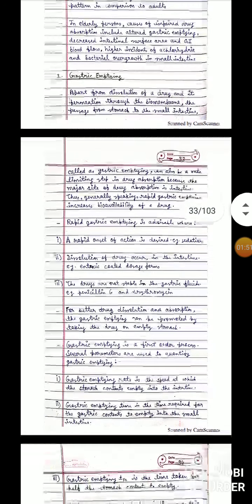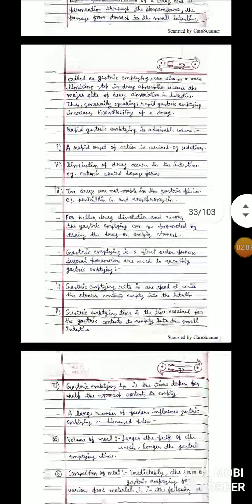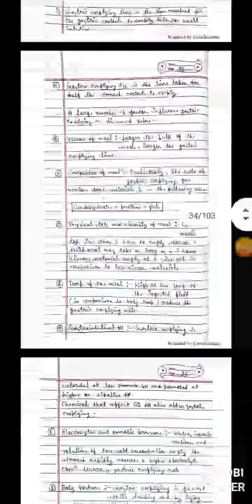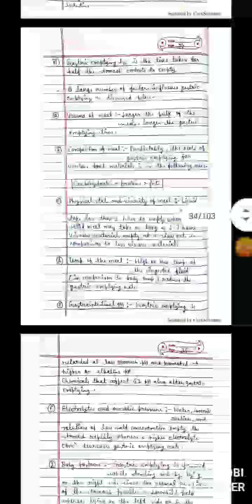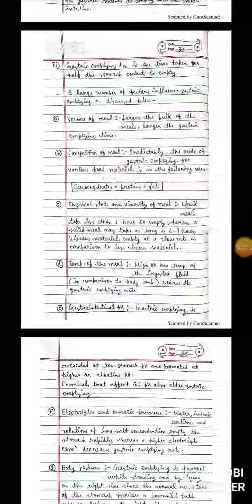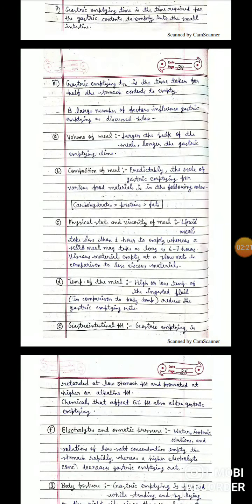empty stomach. Gastric emptying of a drug is delayed by co-administering food, because unless the gastric contents are fluid enough or the size of the solid particle is reduced to below 2 millimeter, it is not possible to pass through the pylorus into the intestine. Next, gastric emptying depends upon the volume of the meal. The larger the bulk, the longer the gastric emptying time.